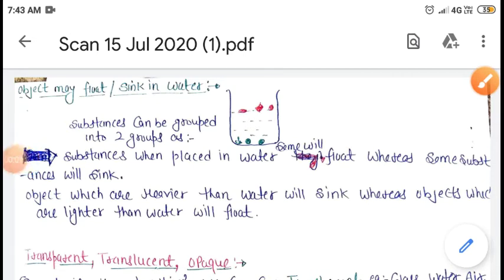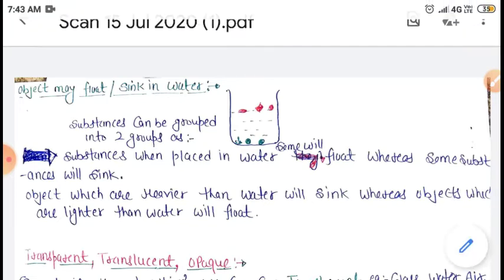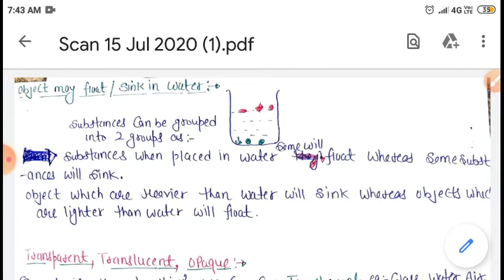So, in recent video parts, we have learned about various properties of material which help us in grouping of material into various groups. Like this, today we will learn about some more properties of material, which will help us in sorting of material.